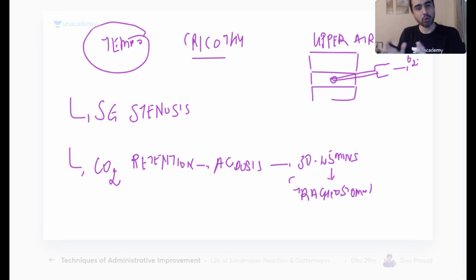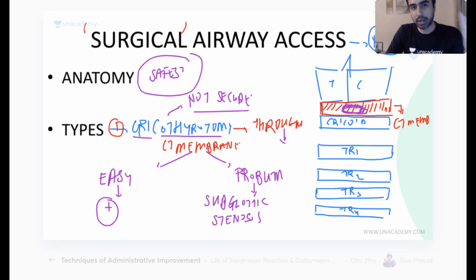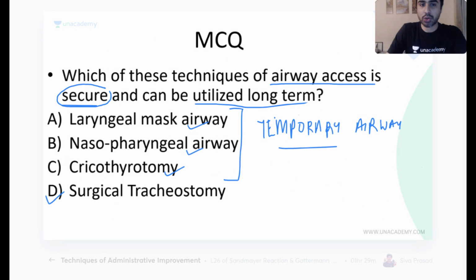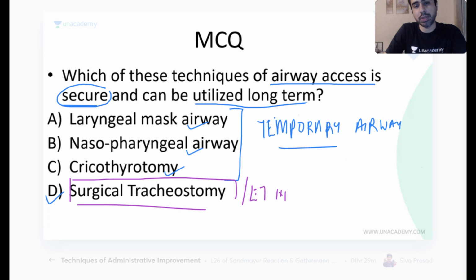It just buys you time to do a tracheostomy, because tracheostomy requires a lot of devices, a lot of instruments for me to secure a more definitive airway. Understood the difference between secure and temporary? So secure is only going to be tracheostomy and, when possible, endotracheal intubation. All these others are going to be temporary.